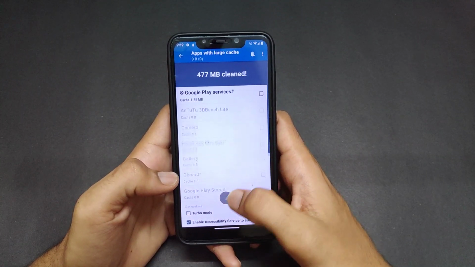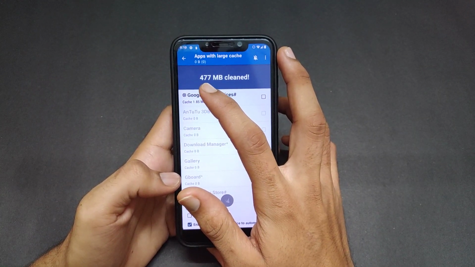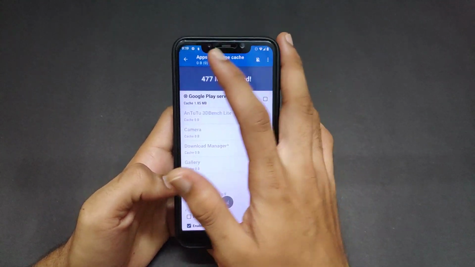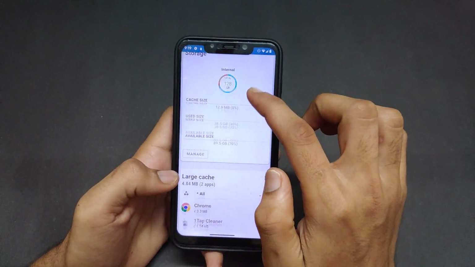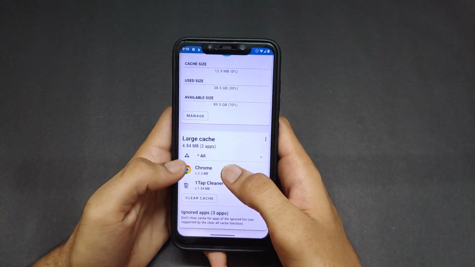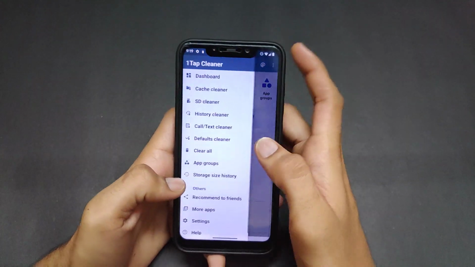Okay, now the process has been done and it will show how much data has been cleared. 477 MB has been cleared. Just go back to the process. Okay, this is the user interface of your data. It is showing the large cache, 3.3 MB, in this section.